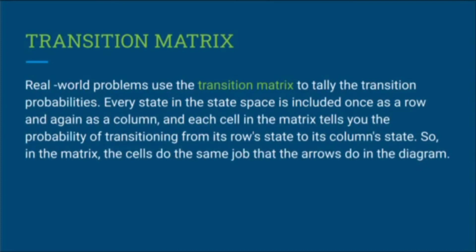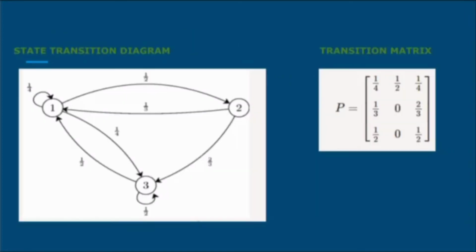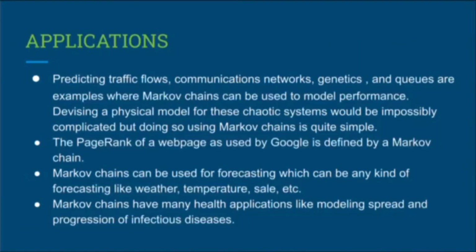Transition matrix. A real world problem uses a transition matrix to tally the transition probabilities. Every state in the state space is included once as a row and again as a column. And each cell in the matrix tells you the probability of transitioning from its row state to its column state. So in the matrix, the cells do the same job as the arrows do in the diagram. These are some graphical views of the state transition diagram and the transition matrix. Now look at it, the entries of each row sum up to 1. That's how it works.